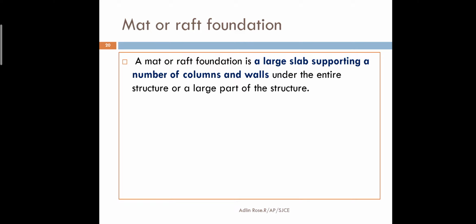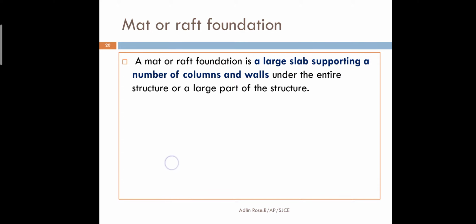In the walls, different columns are connected by a slab. Similarly, the slab is going to be on the roof. If the slab is going to be on the ground, then we call it a mat foundation. It covers the entire column area.